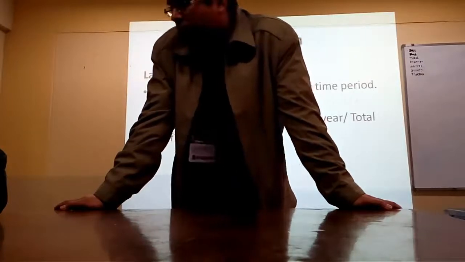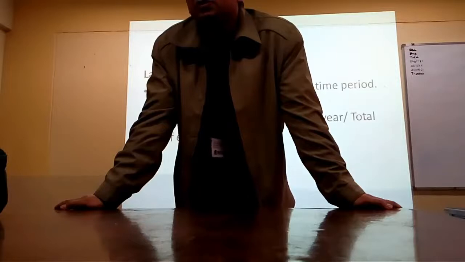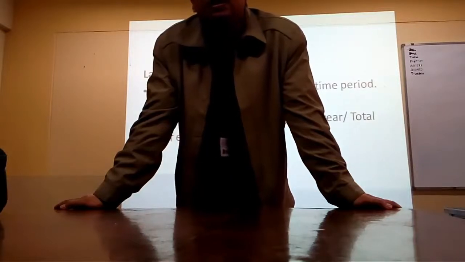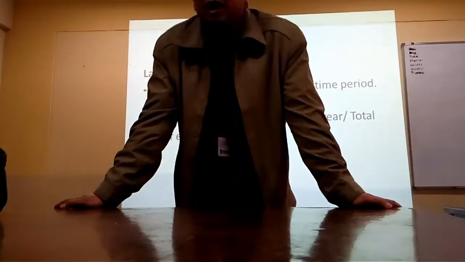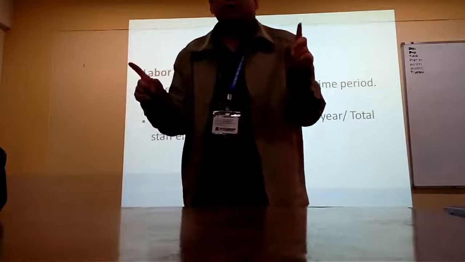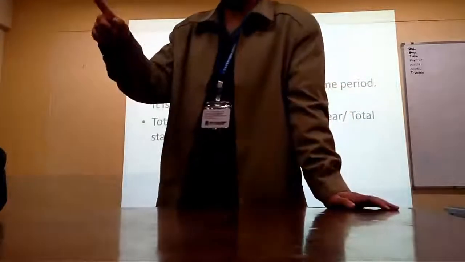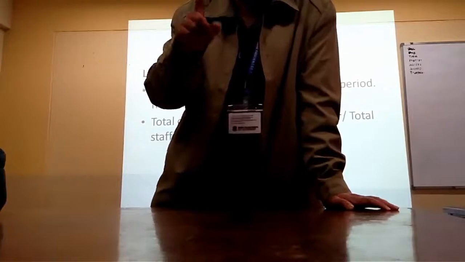Now, let's say the output of the other company is also 100,000, but there they employ only 100 workers. Production is the same. The difference is the number of workers. In one company, the number of workers is 10,000; in the other, it is 100.